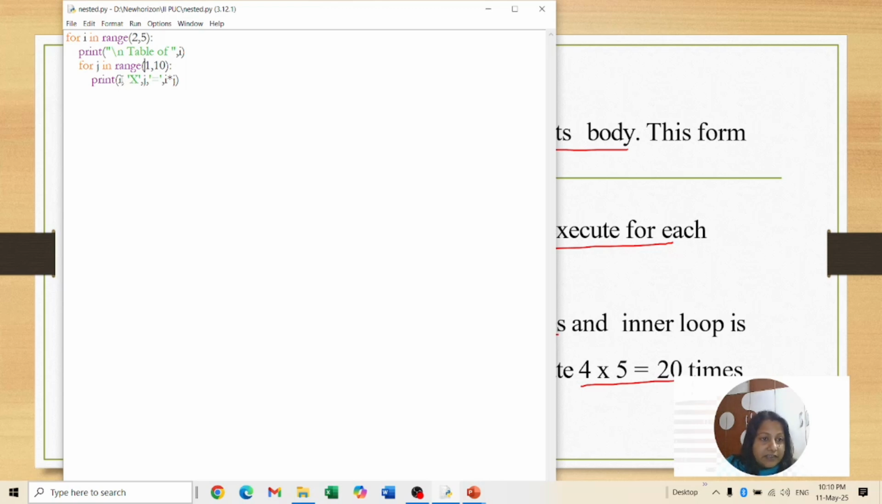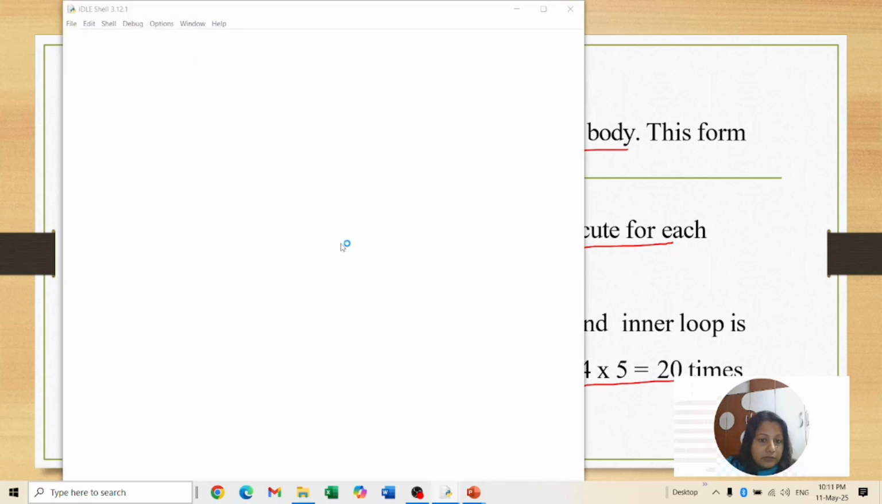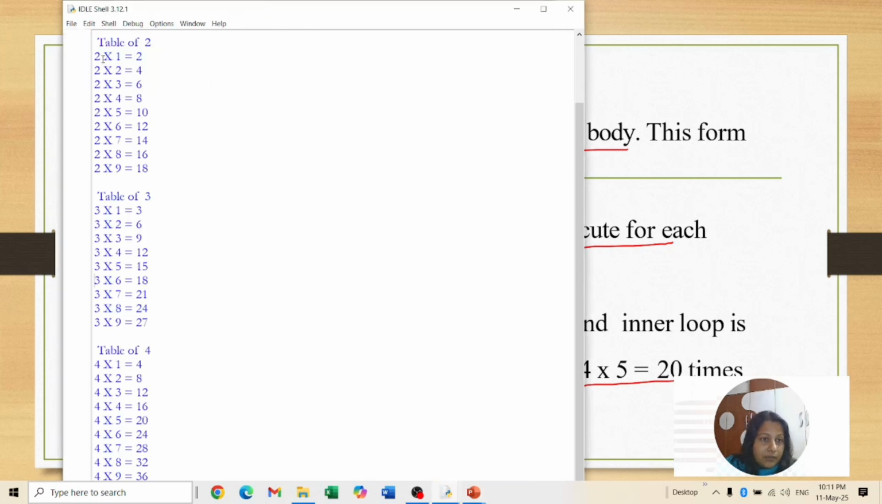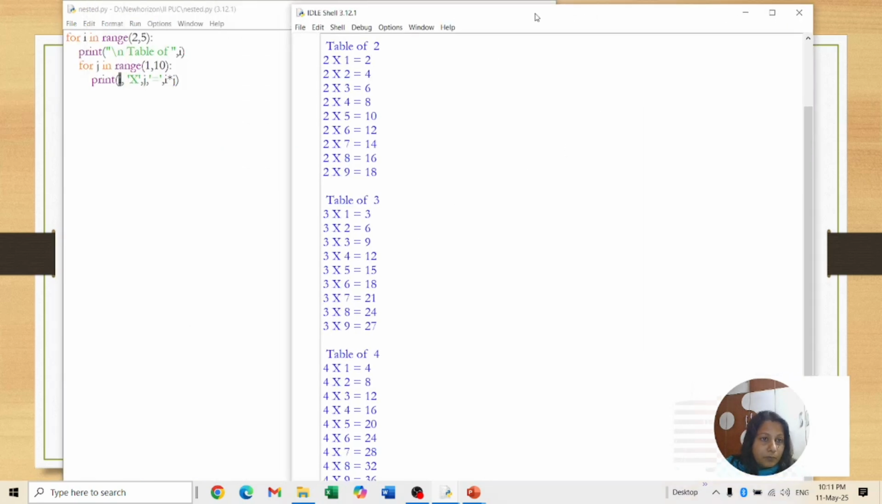What are you printing inside that? I am printing I into j. What is I? 2 into what is j? 2 into 1 equals I into j. You can first look at the output. Can you see what output it is showing? 2 ones are 2, till 9 it is showing, 3 also, 4 also. So the tables of 2, 3, 4 are shown. Now I will explain the output.